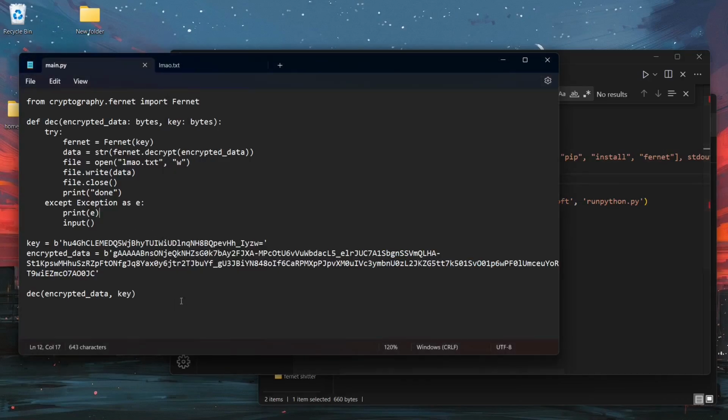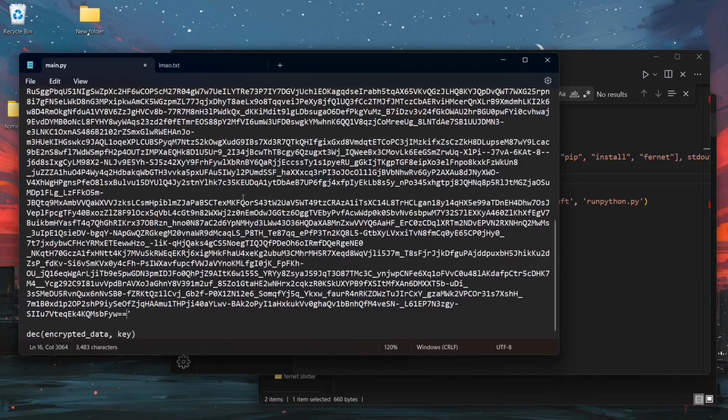And we're gonna cut this off. We're gonna paste this in the encrypted data section. There we go. Oh my God. Okay. This should be it. If this is not it, I'm gonna lose my mind.